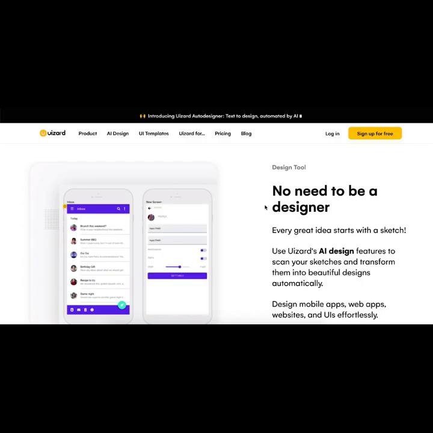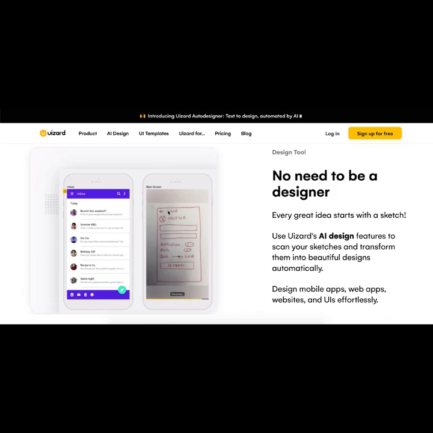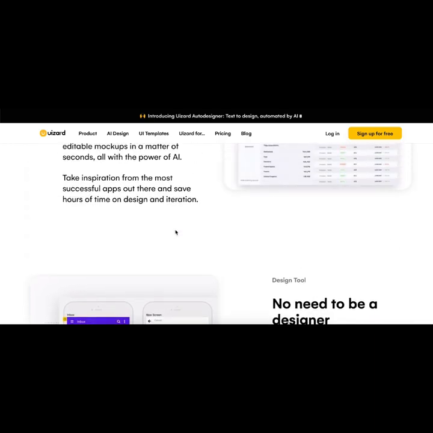The next one I wanted to show is called UiZard. I think that's like a wordplay on wizard, but this one's really fun as well. What it does is you can go ahead and sign up for it, and you can just draw your wireframe. And this is for web apps or mobile apps, wireframing. You can just draw your wireframe on paper, take a photo of it, and it's going to go ahead and actually create the wireframe for you.